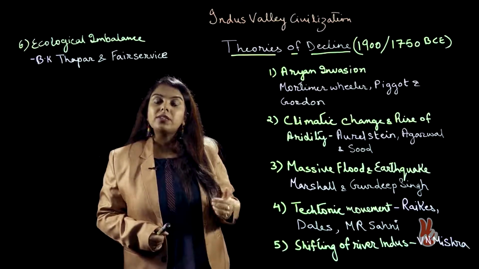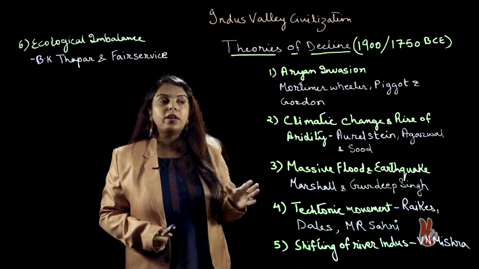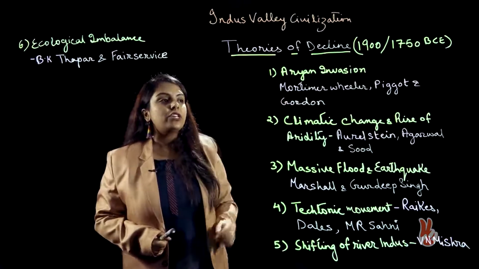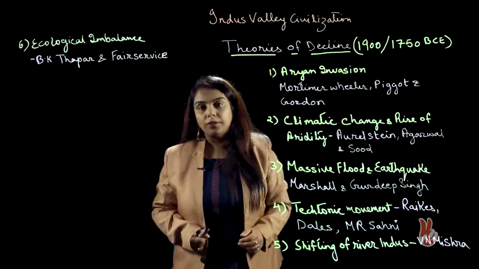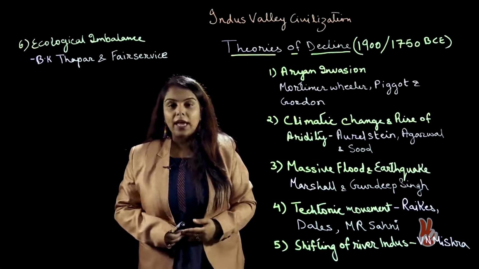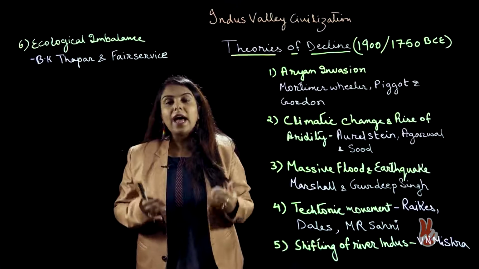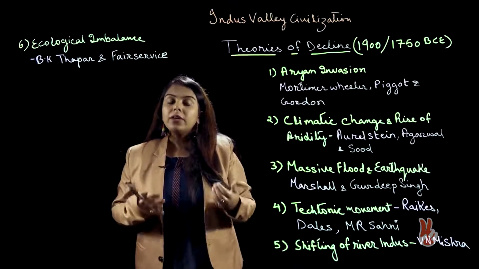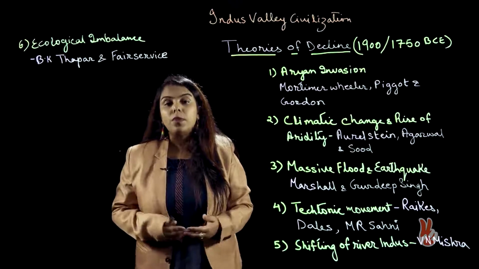Historians for years have been discussing what could be the reason behind such a decline. Many historians have come up with their own theory. Among this, the first theory was that of Aryan invasion given by Mortimer Wheeler, Piggott and Gordon. Now, Mortimer Wheeler was one of the historians of colonial era. He thought that most probably the decline had been caused by the migration of Aryans from the northwestern boundary.